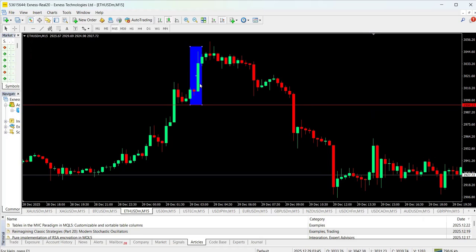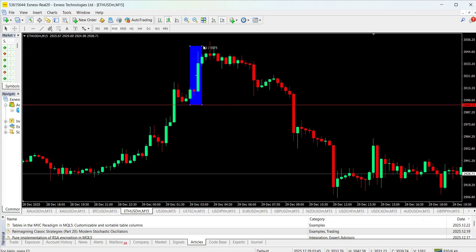What this is telling us is that at this point, sellers try to push this market down, all right? You see this small candle, but buyers were powerful enough to push the market to the upside, creating this engulfing, telling us that buyers were very strong here. So if sellers become strong enough to break this power of buyers, it means that sellers were now in control, okay? Sellers are now in control.